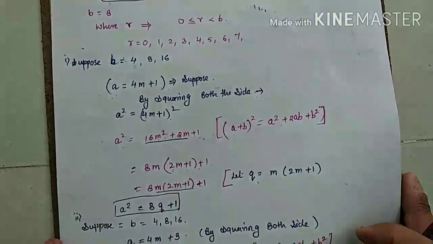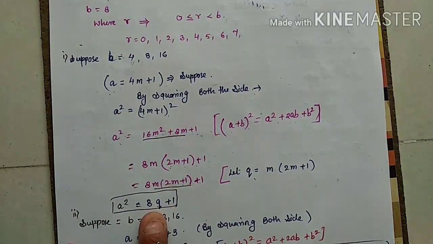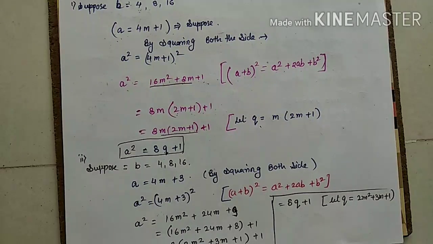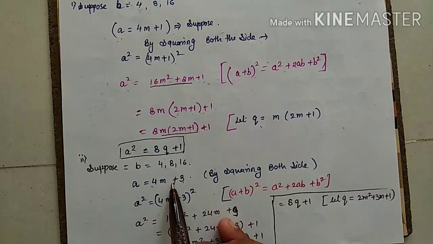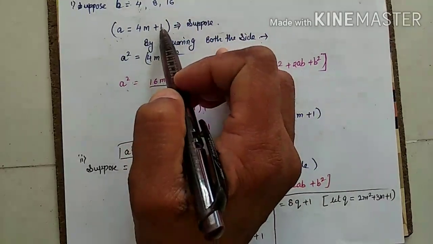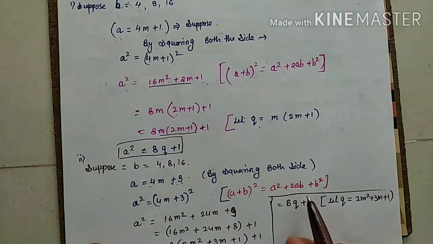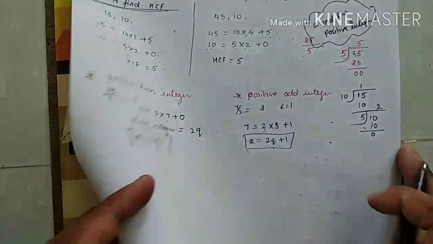So, I explained it. Yes, by squaring, I am getting 8q plus 1. I have taken one more example to give you the understanding. Just see, I have taken a different odd number, 4m plus 3. Before I had taken plus 1, now I am taking plus 3. The same way, again by solving, I am getting 8q plus 1.